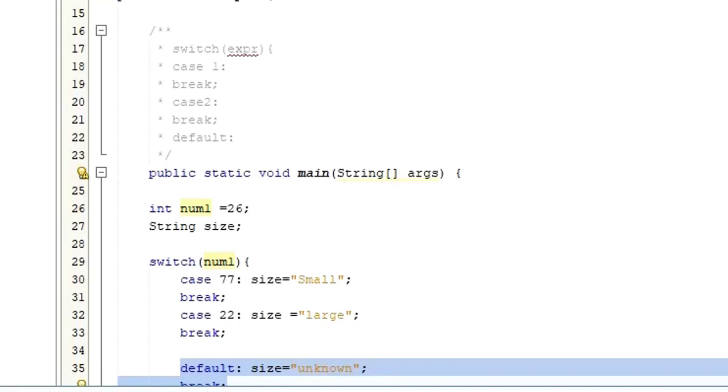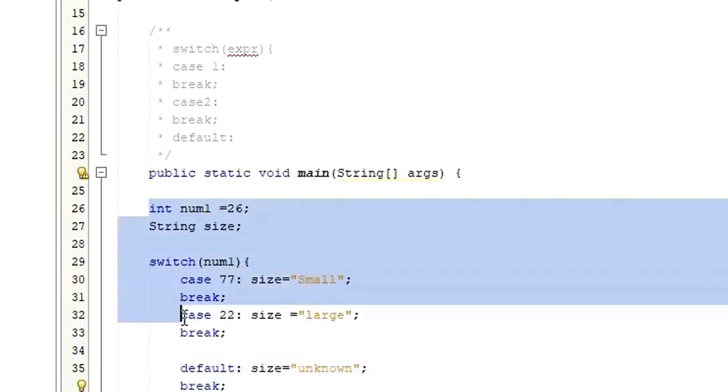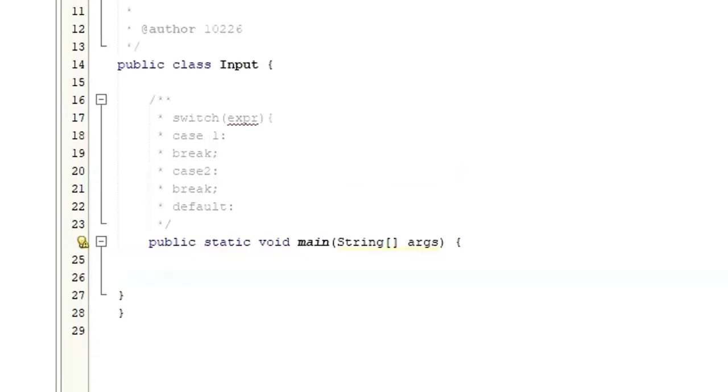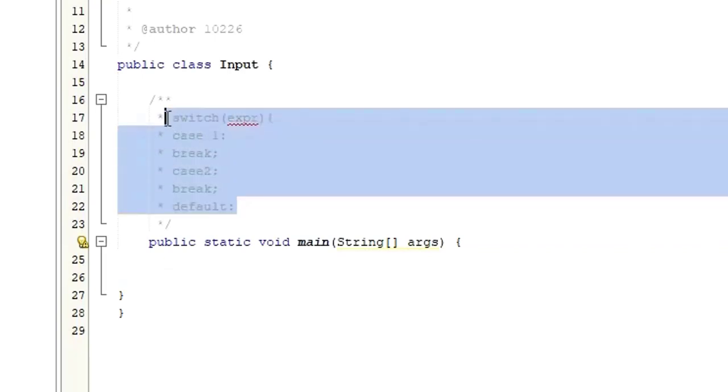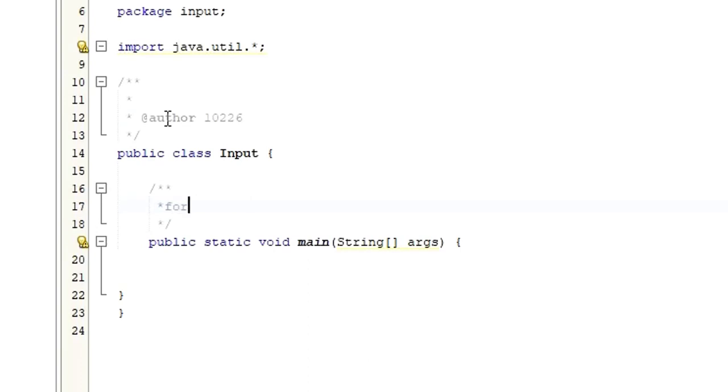Let me give you an example. Before I give you an example, let me give you the syntax for using a for loop. Again, the for loop syntax is the same as in other programming languages, where we have for as a keyword. It takes 3 parameters. First one is an initialization. You have to initialize.